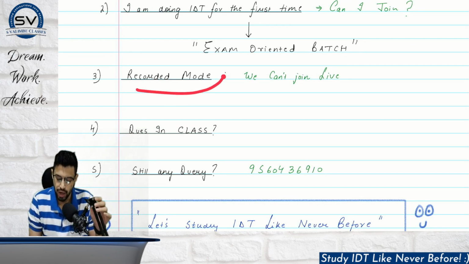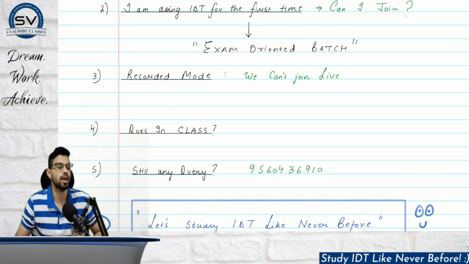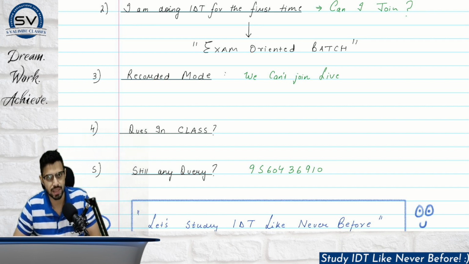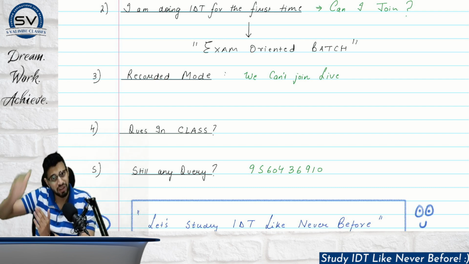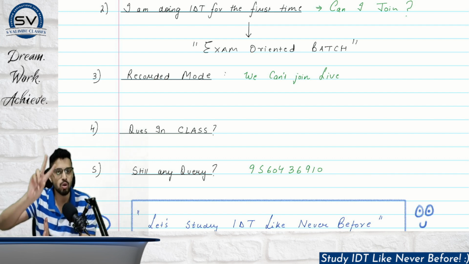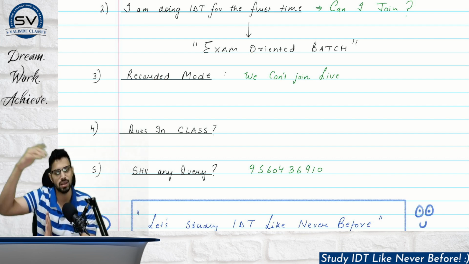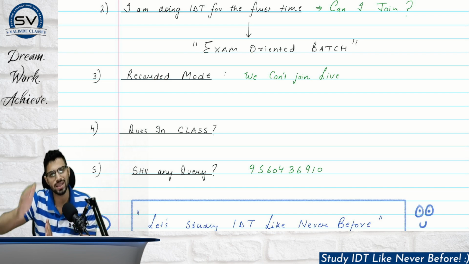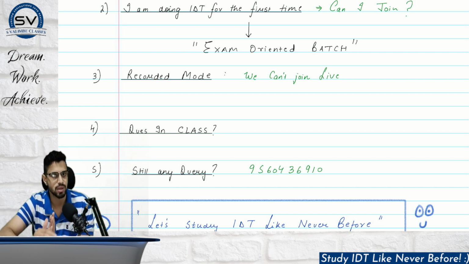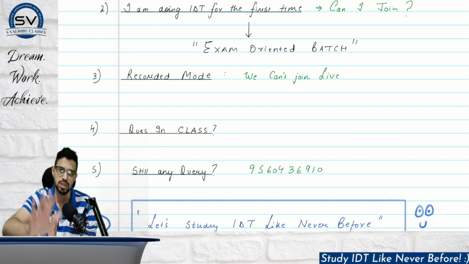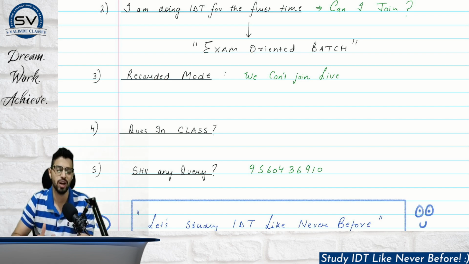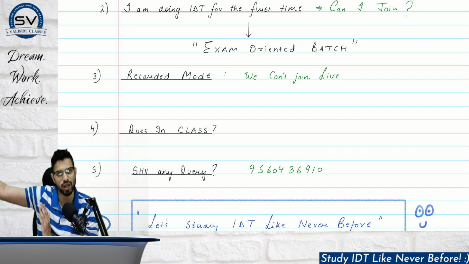Okay, so recorded mode. Some were saying that, sir, we cannot join on the live basis because the batch timing is not matching. So do we have to wait for the entire batch to get over? Answer is no. Every day after the class is done, after the morning batch and the evening batch, within 1 to 2 hours that particular class lecture is uploaded on the drive. So within 2 hours, it is available for you to see and complete that lecture on the same day itself. You don't have to wait for the batch to get over because that will go till August.